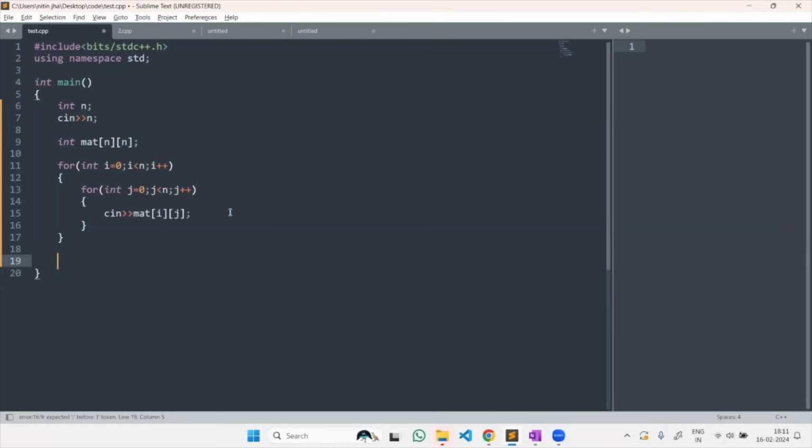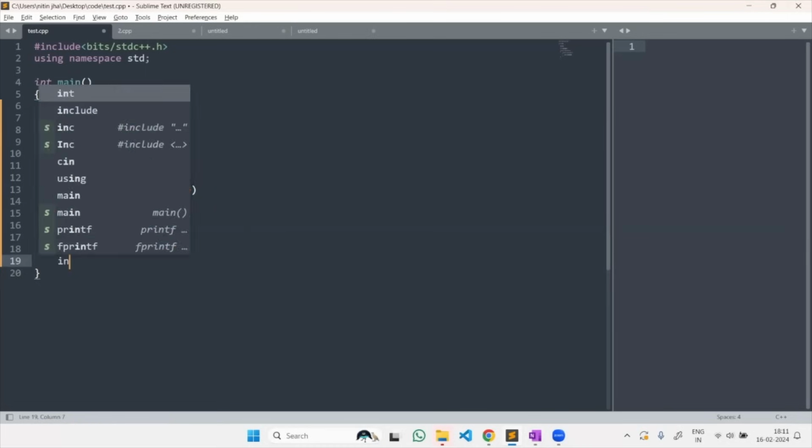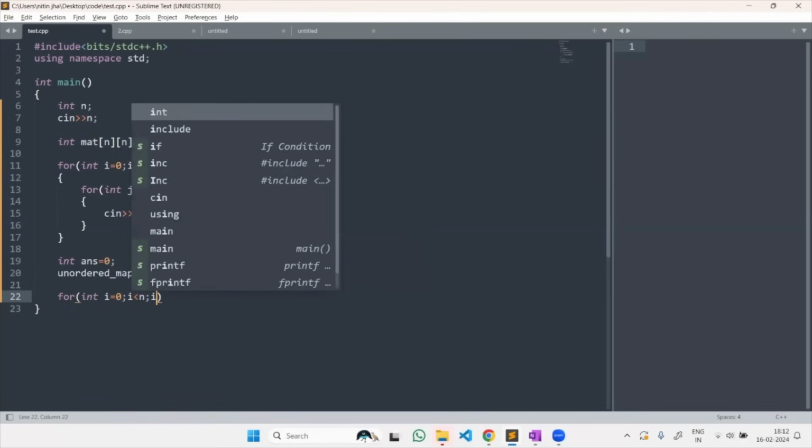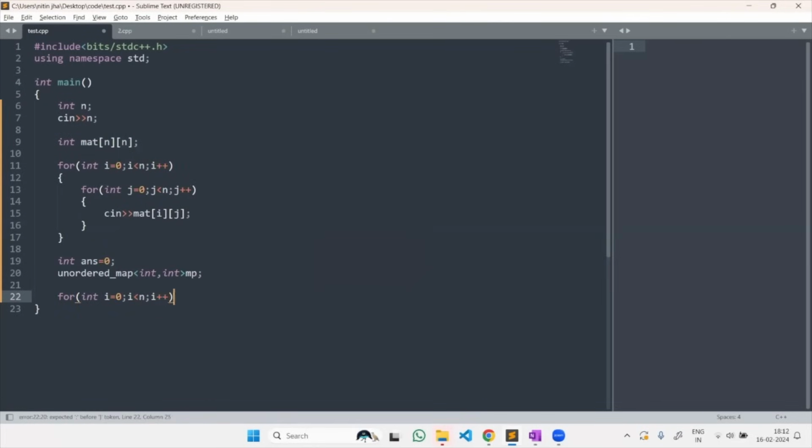So after taking the elements as input, now I have to assign a variable as answer, which will store my answer. And since I am coding it in C++ right now, I will have to make the map. Int, let's say the name will be MP. Now I have to store the frequency. Before that, I will have to again iterate over my matrix.